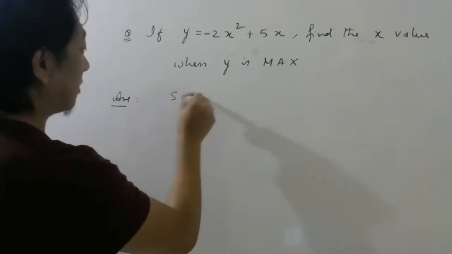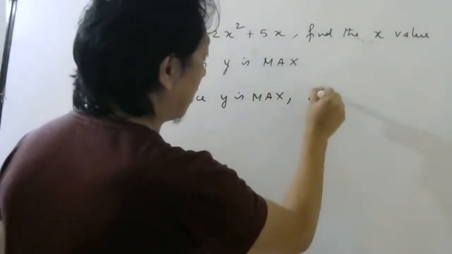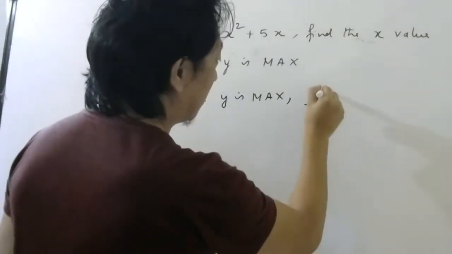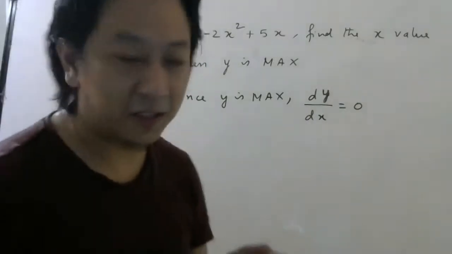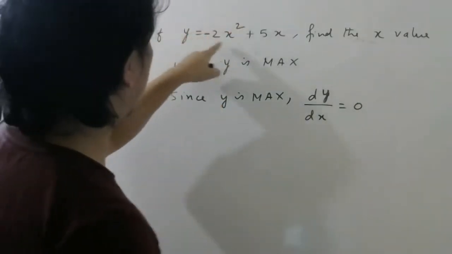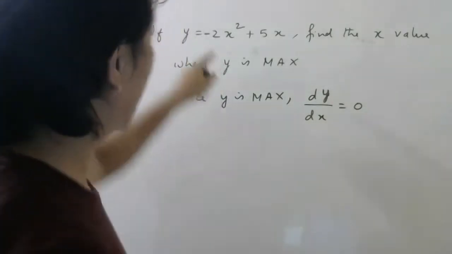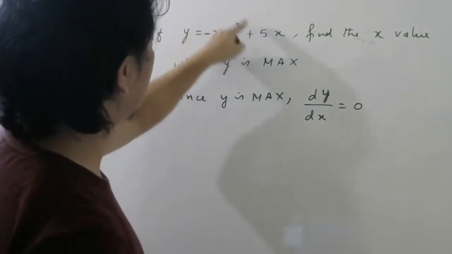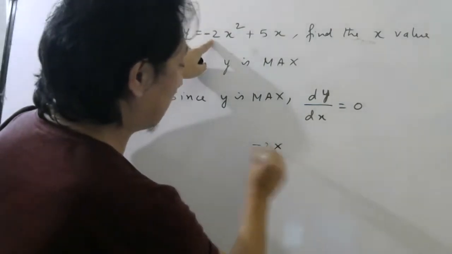Since y is maximum, what we know is that the differentiation of y with respect to x, dy by dx, should be 0. Should I do it a little faster this time? Look here, how to do it a little faster in the exam. If you take differentiation of the first term, -2 is a constant, so -2 will come outside, right?